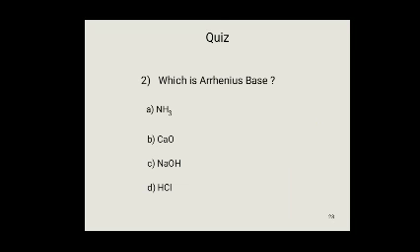Ammonia and calcium oxide are basic in nature, but Arrhenius fails to explain their basic nature. According to Arrhenius, a base is a substance that dissociates in aqueous solution to produce OH- ions. So sodium hydroxide acts as an Arrhenius base, and HCl acts as an Arrhenius acid.